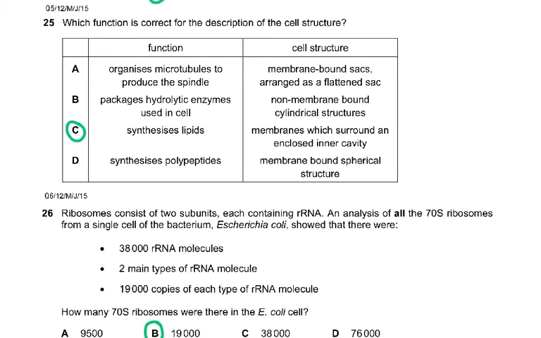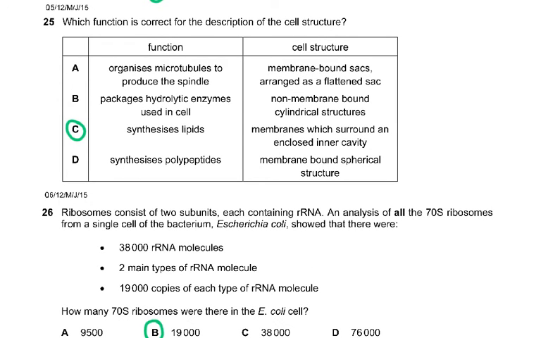Organize microtubules. Now that is the centriole. Package hydrolytic enzymes used in the cell. So the Golgi body does that. Synthesize lipids, SER. Synthesize polypeptides, RER or ribosomes. So you can see which one was the matching part.